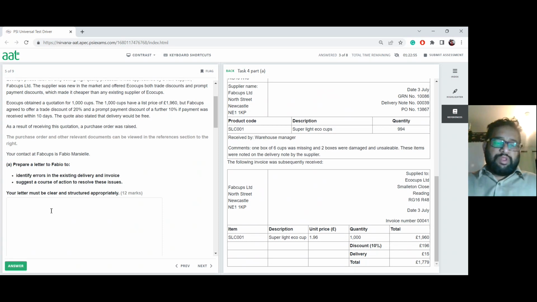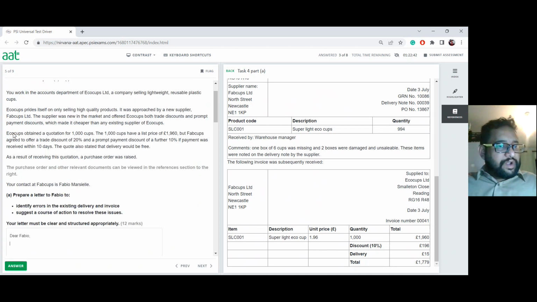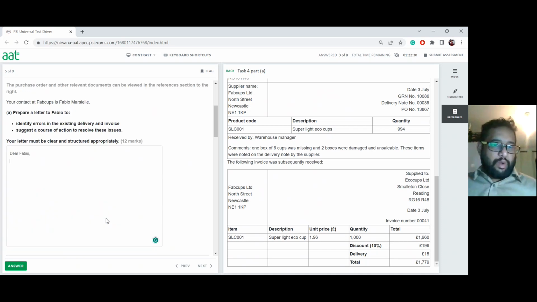On a letter, you have to start with "Dear Fabio." So this is the person you're going to speak to. Okay, so you just say it this way. On the first scenario, you explain what was the initial agreement. The initial agreement was that, because whatever it is here, this is what it is. Yeah, thank you for supplying the new eco cups, or whatever they call it. Yeah, super light eco cups for our business. You say it that way, whatever it is there.